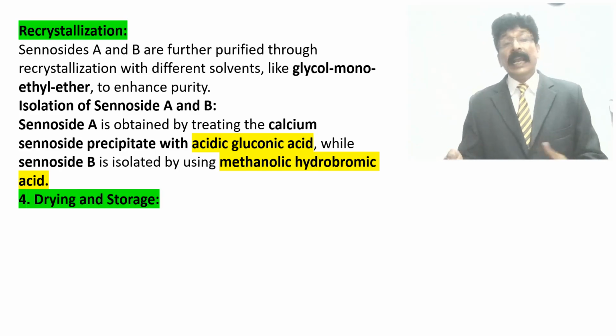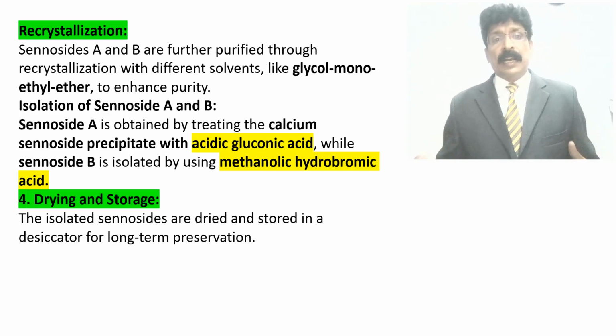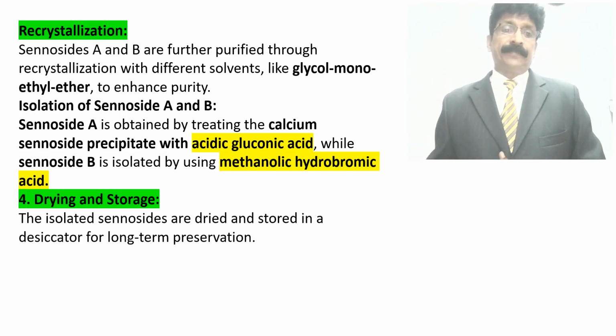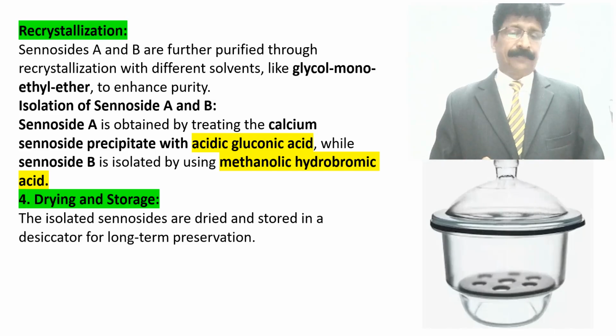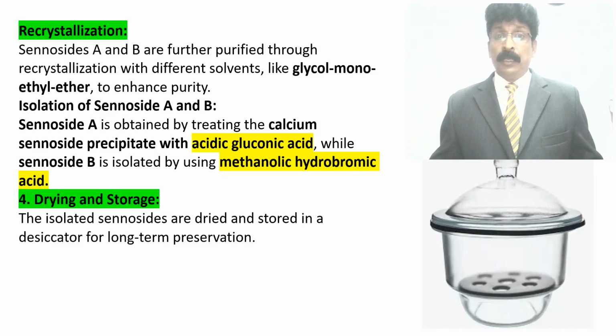Drying and storage: the isolated sennosides are dried and stored in a desiccator for long-term preservation, like this desiccator, so that atmospheric moisture is not absorbed by the product.